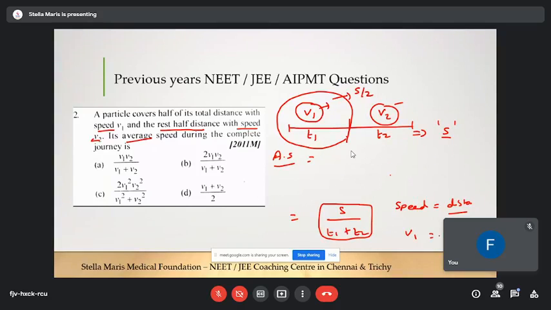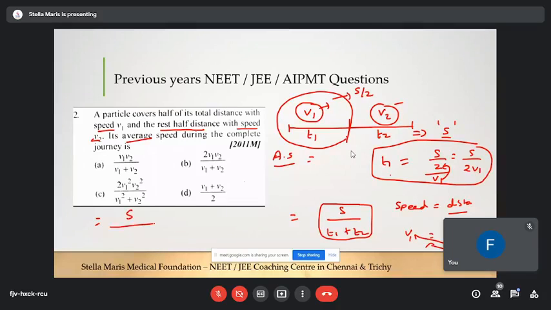So this goes here, velocity comes here. So t1 is equal to S by 2 by v1. We can multiply these two since it is a denominator, so S by 2 v1. Are you clear with this? Yes, sir. Okay. So we can write it as S divided by t1 is S by 2 v1 plus what is going to be t2? Come on, you can solve this problem. What is t2? You can find t2 by yourself, no?